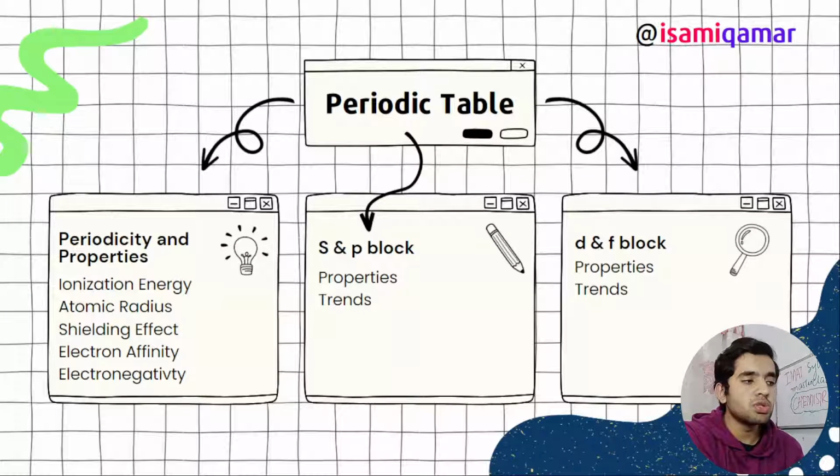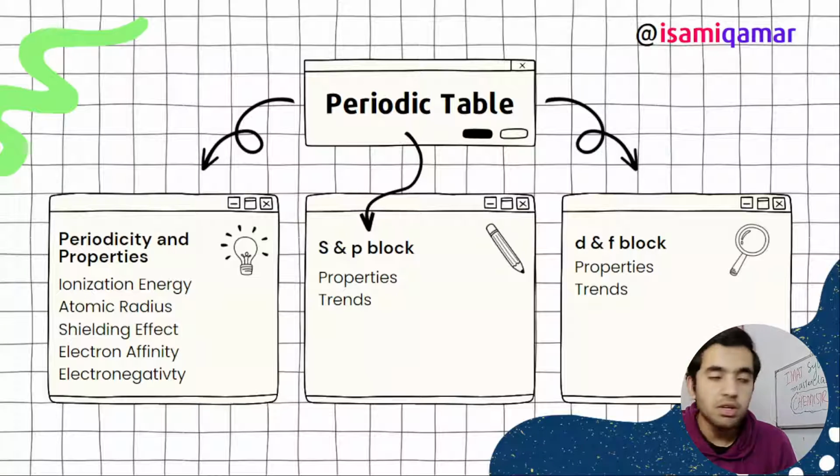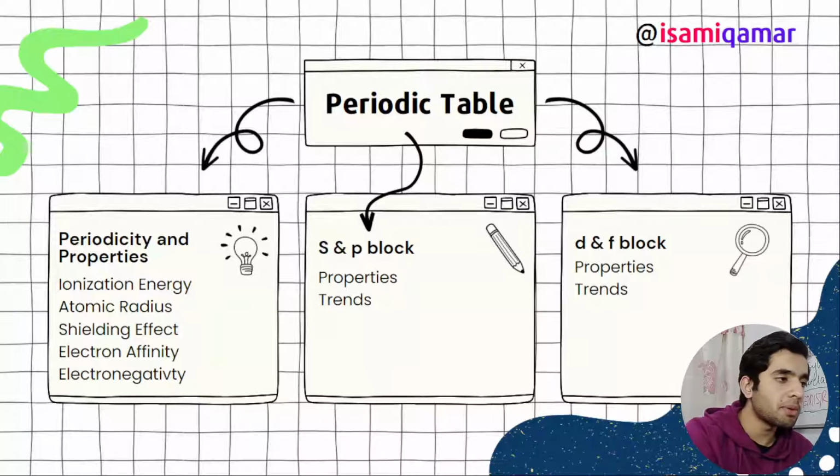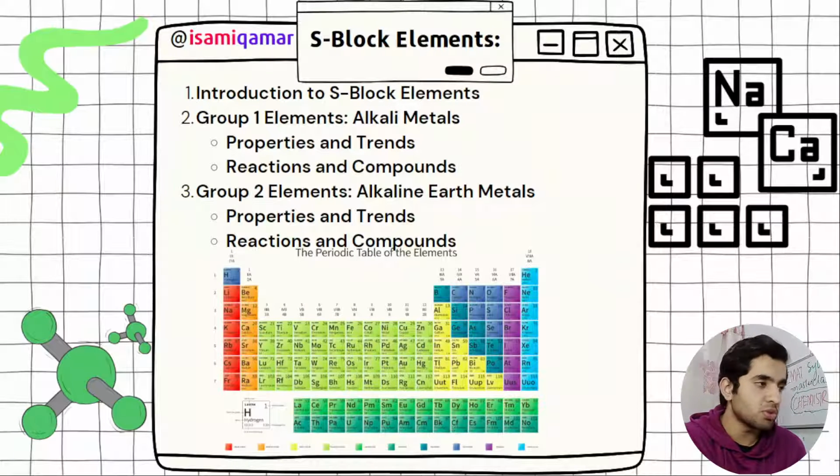So in SP block, you need to know properties and trends. Properties, first of all, what you need to know is what are the SP block elements included, and if you can remember, you should remember these. There are tricks, like I have got tricks in my own national language. So if you know some tricks, you should learn that in your own language. That will help you to remember periodic table to solve maximum possible questions.